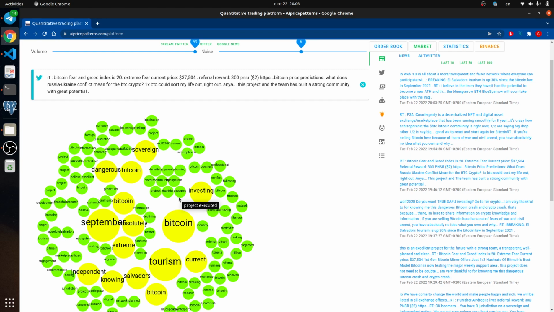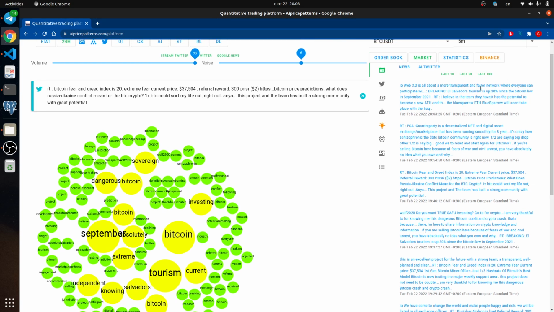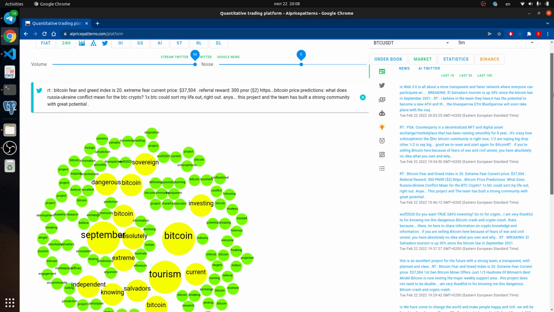We could filter data from market noise, and using these news tools we could find some very good ideas and understand the market more deeply.